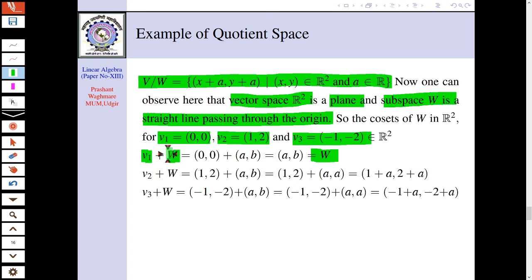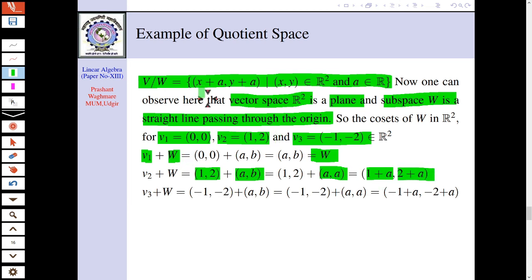That's why V1 plus W equals W, because V1 is 0, 0 which is in W. Now let's see V2 plus W. I am considering here V2 as 1, 2 and W is the set of all ordered pairs of this form, where A equals B. A equals B means I can write this as A, A. That means 1 plus A, 2 plus A.